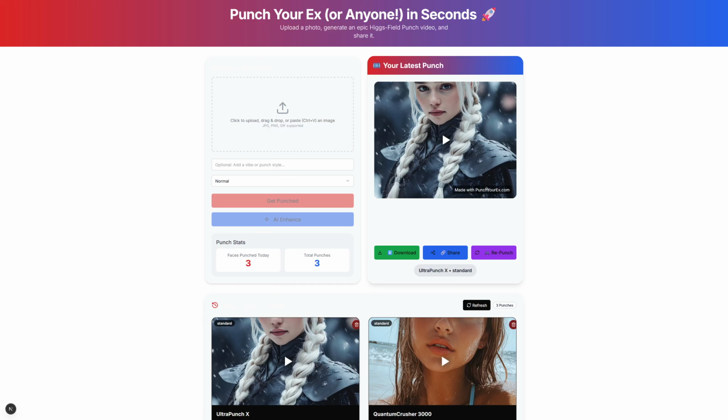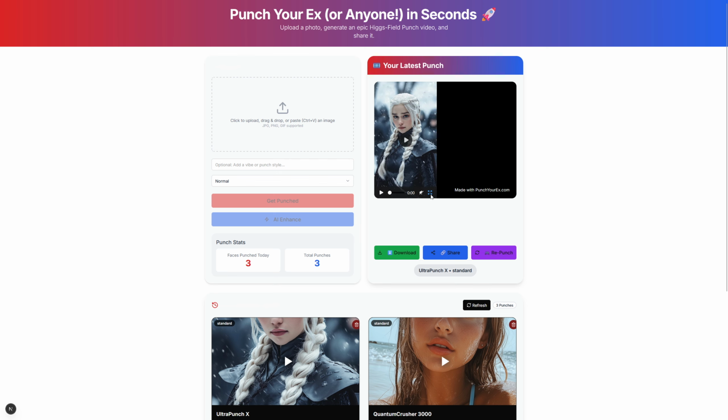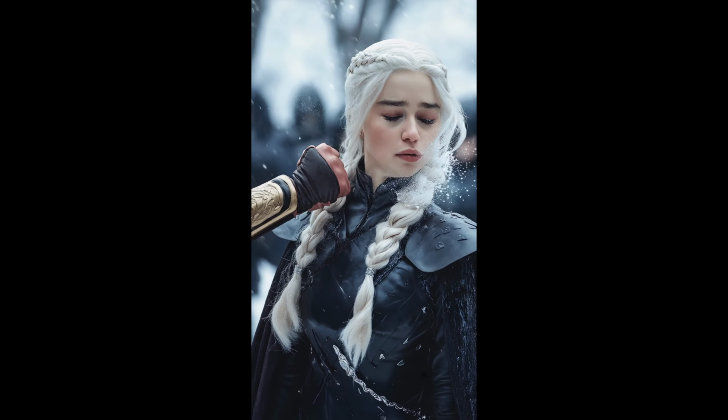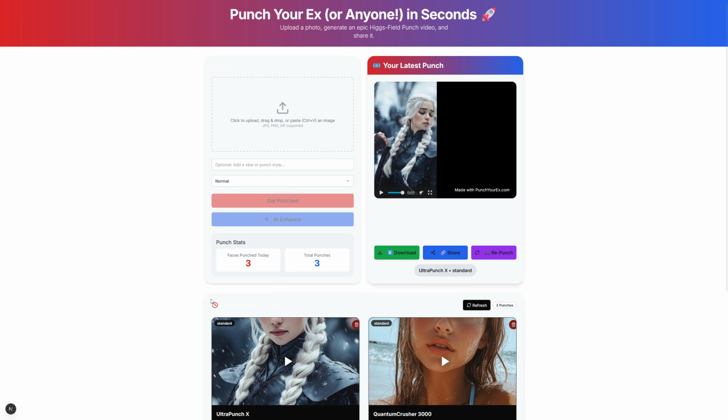Hey friends, this is Wolf, and the last 2 days I've been kind of busy to fully reverse engineer the Higgsfield API and build a fun little app with it that lets you generate super fun punch videos on any image you'd like. So the way this works is actually not that difficult.